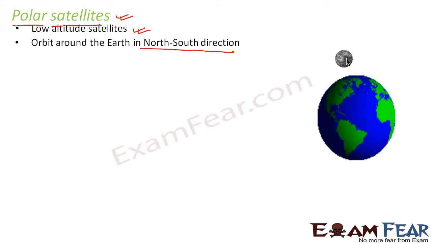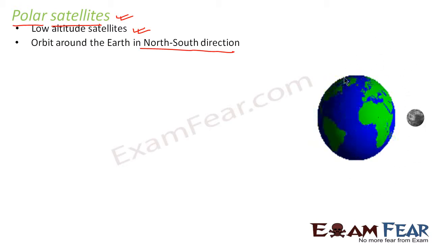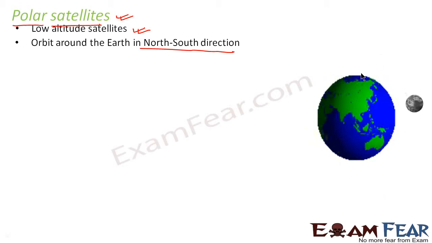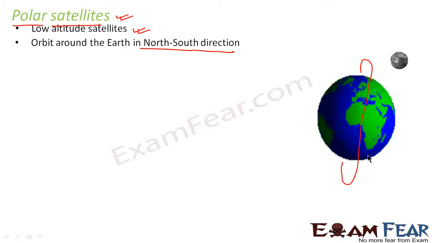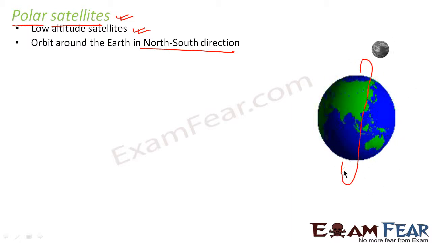Now a polar satellite moves in this fashion. If I draw it in a figure, it would be something like this. So it will be traveling from north to south, whereas the Earth will be moving from east to west. In these kinds of satellites, a camera is fixed on the satellite and can view only small strips of Earth in one orbit.